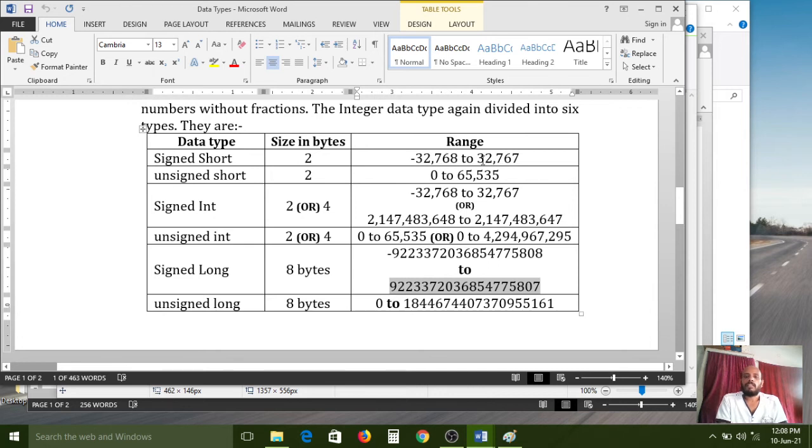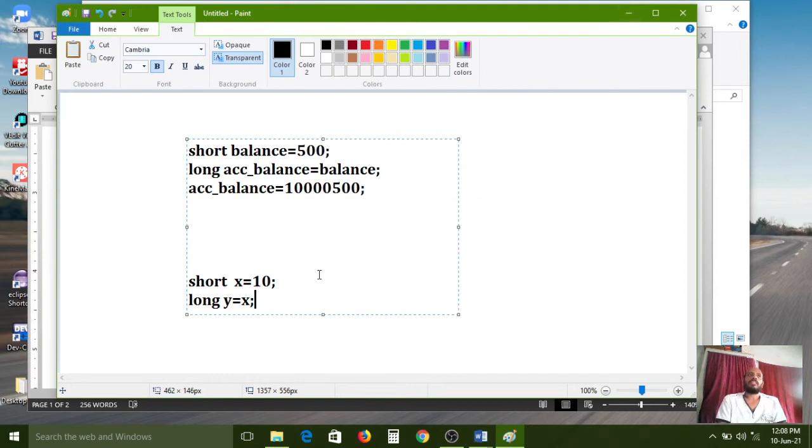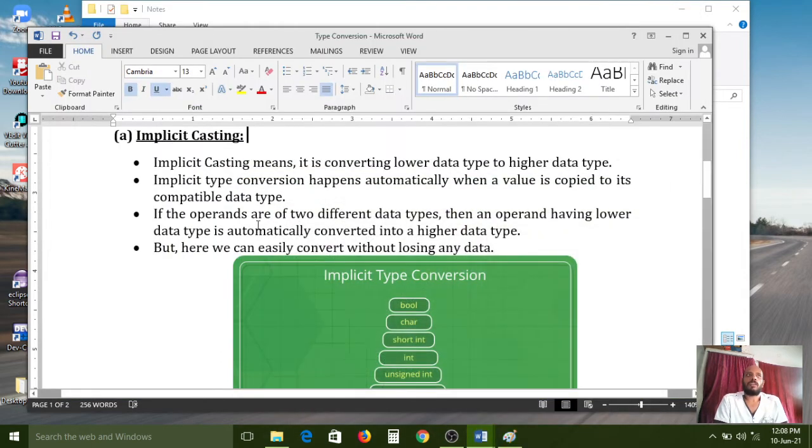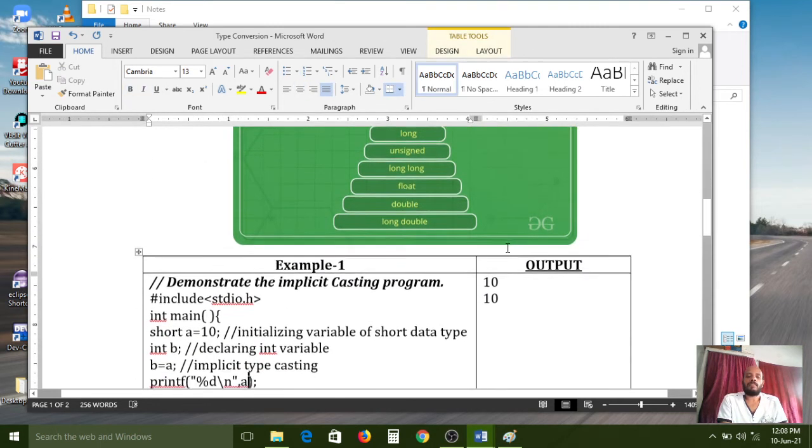This much it can store, and the remaining value will be lost. That's why a short data type variable we can assign to a big data type variable, but if you have a big number in the long data type range, then short data type will not support. Okay, the definition is: implicit type conversion, lower data type to higher data type conversion is called implicit casting. Here we can easily convert without losing any data.